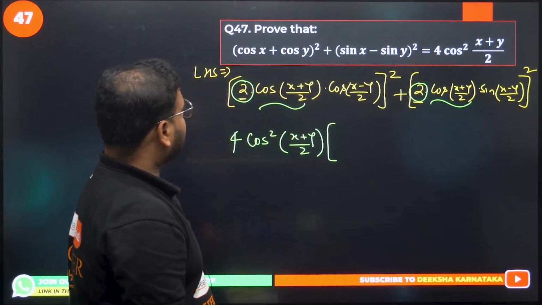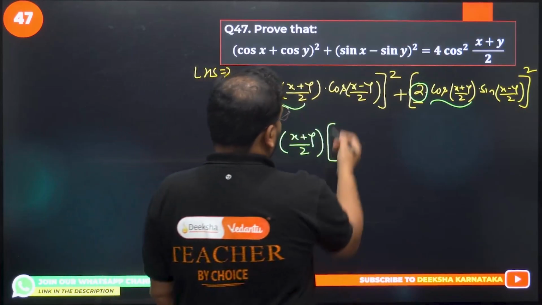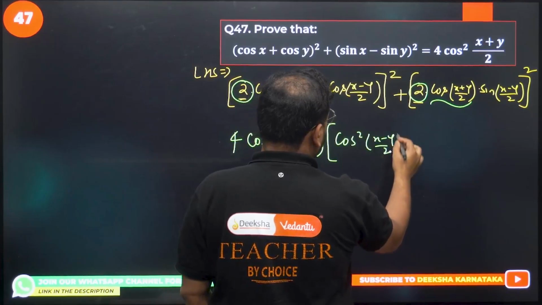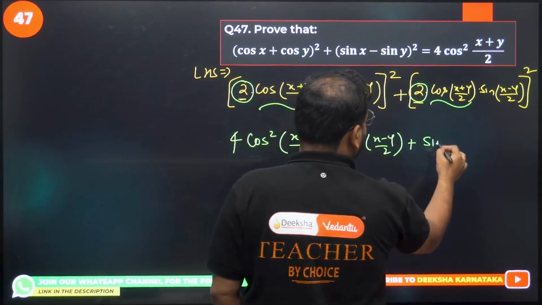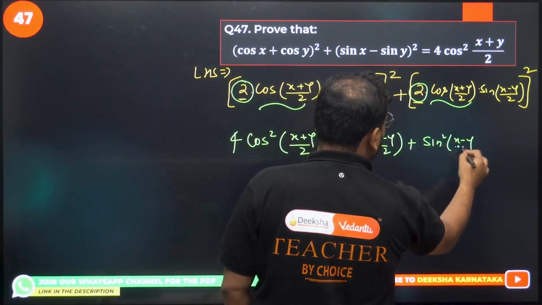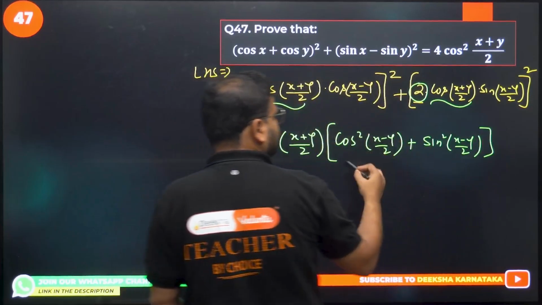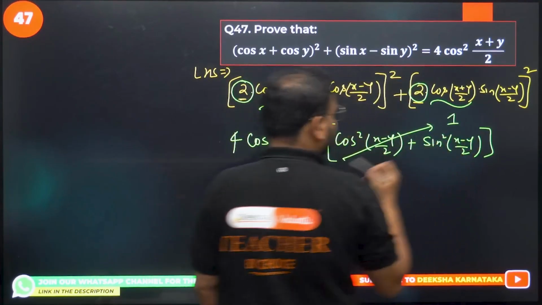Correct. What I get now is cos square (x − y)/2 plus sin square (x − y)/2. This is going to be simply 1.